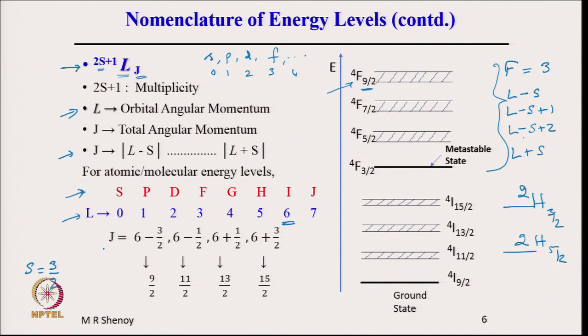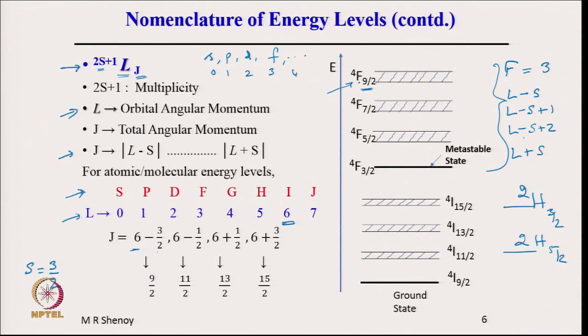which means J takes values from L minus S, 6 minus 3 by 2, 6 minus 3 by 2 plus 1, which means 6 minus half, 6 minus 3 by 2 plus 2, which means 6 plus half, and 6 up to L plus capital S. Therefore, there are 4 j values corresponding to these 4 multiplets. So, 4 is the multiplicity of the shell I, and these are the corresponding j values. Therefore, we have j equal to 9 by 2, 11 by 2, 13 by 2 and 15 by 2.